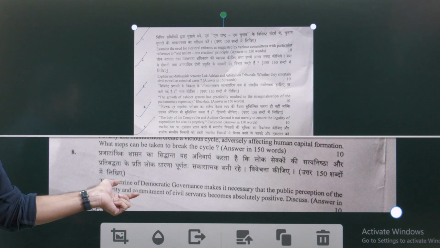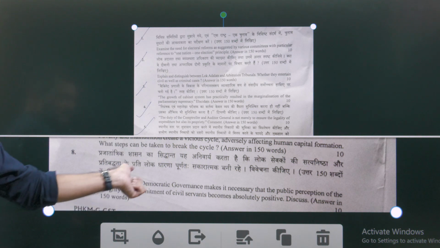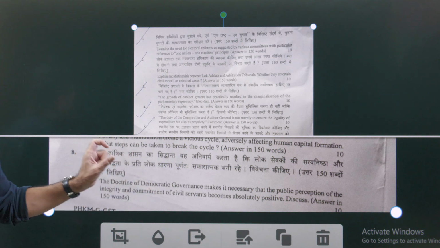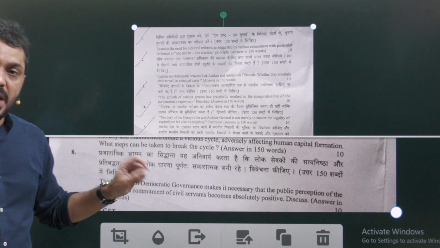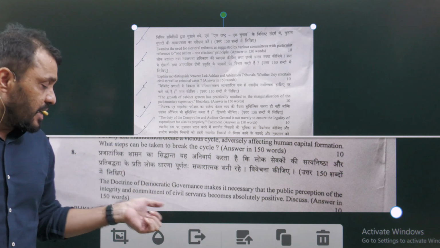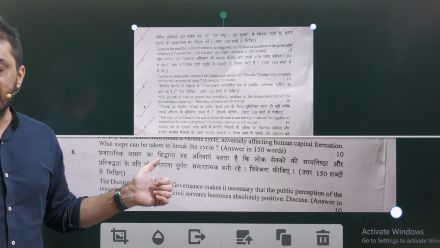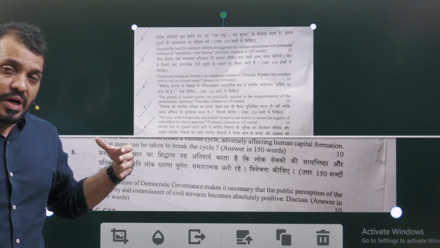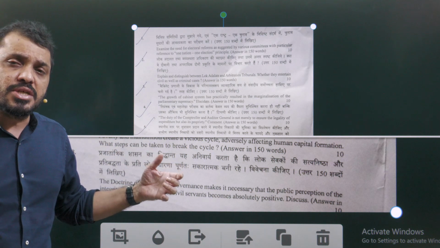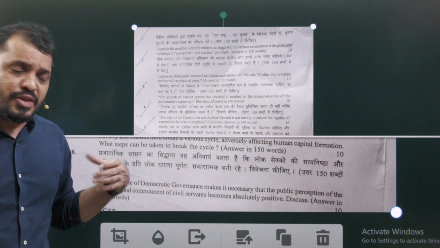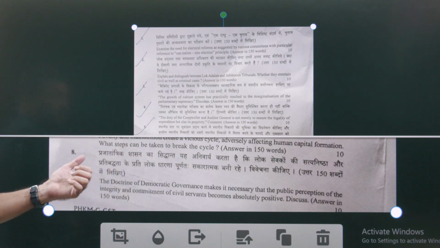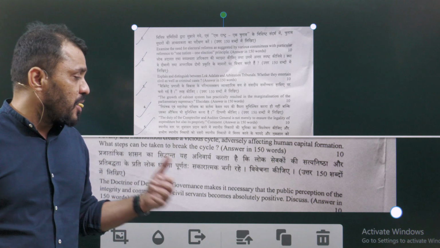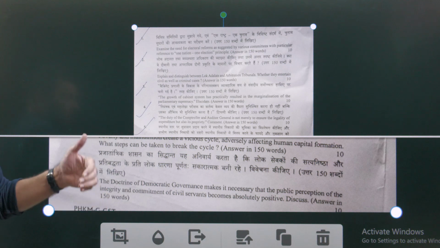That means the perception regarding public servant integrity and public servant commitment. These two things are looked at by the people. So a public servant has to maintain good integrity and good commitment, especially in the light of the Pooja Khedkar issue. Okay, if people come across such public servants without any integrity and commitment, then obviously people's perception towards public servants will become negative.